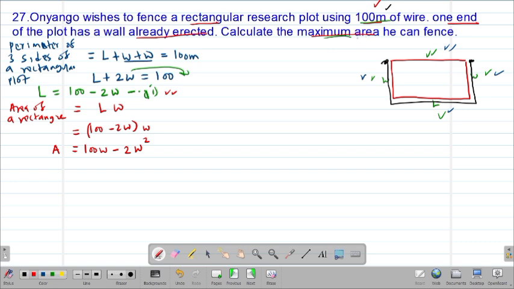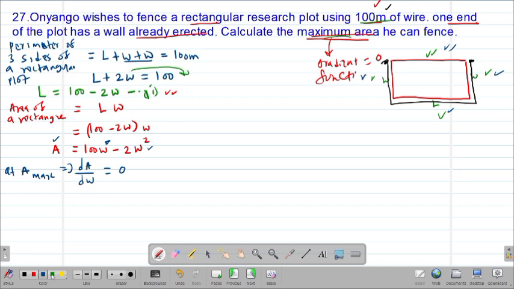Now they want the area to be maximum. We said that at any maximum or minimum point, the gradient function must be equal to 0. So at the maximum possible area, the gradient function, dA, where we differentiate the first variable with respect to the second variable, w, must give us 0.